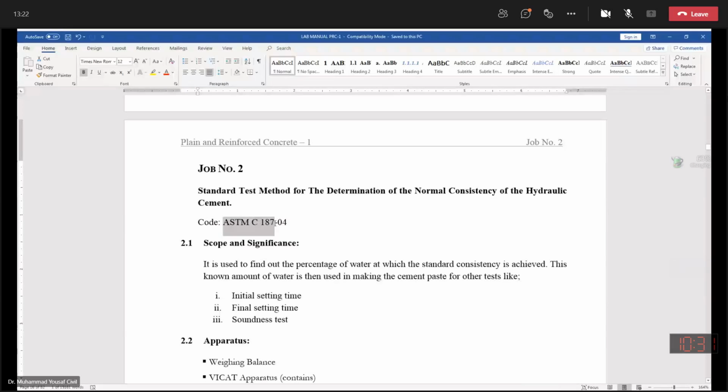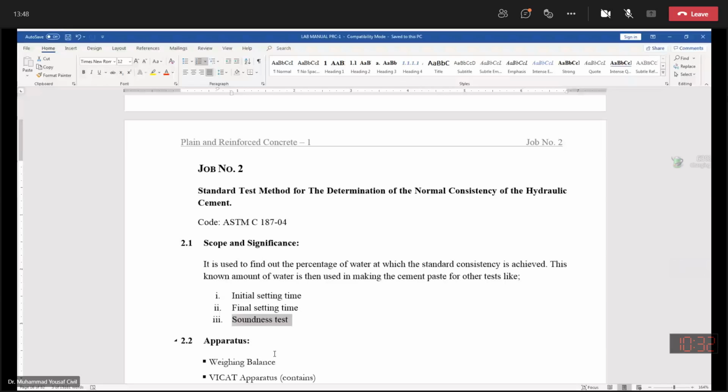Basically, the significance is that by obtaining the normal consistency, we can find out the initial setting time, final setting time, and the soundness test that can be performed on the cement. What is hydraulic cement? It is cement that sets when you add water to it, and generally OPC is hydraulic cement.